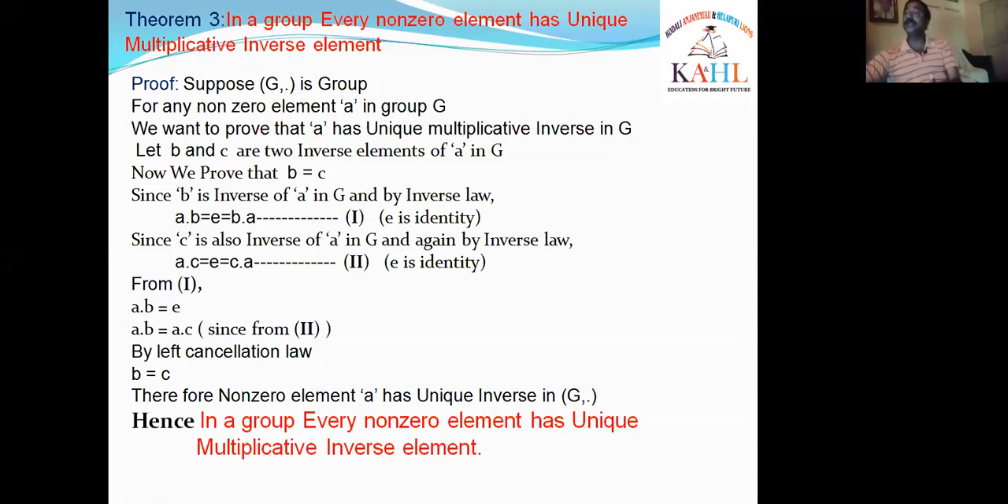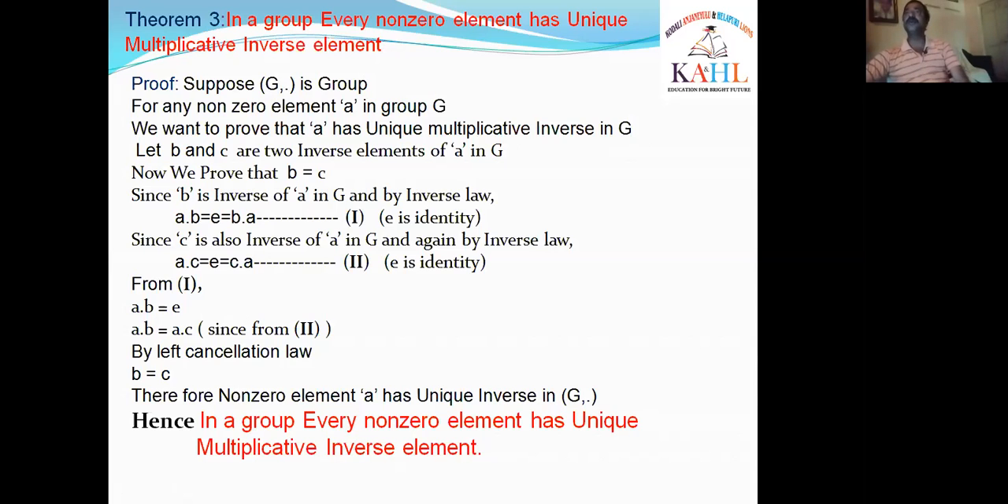For every non-zero element in G, not total G, total set G, for that element only, there is only one multiplicative inverse, that is the unique multiplicative inverse. This is the statement. Before we prove this theorem, we have to prove another theorem, that is theorem 2, because to prove this statement we use cancellation laws.